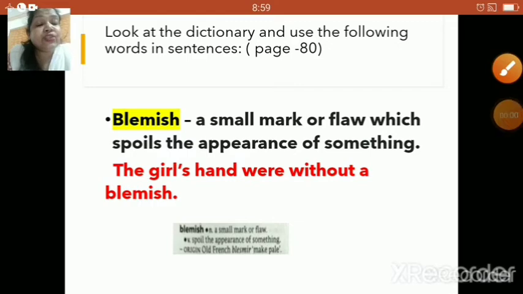Now children, the next word is blemish. What do you mean by blemish? A small mark or flaw which spoils the appearance of something. Now, what kind of a sentence we can frame from this word? The girl's hands were without a blemish.